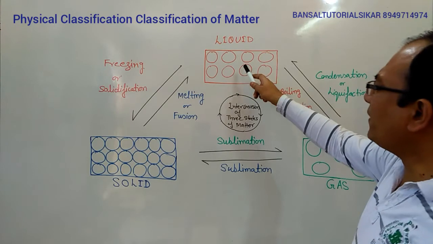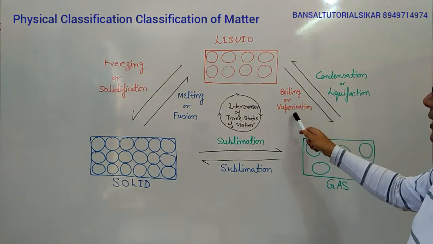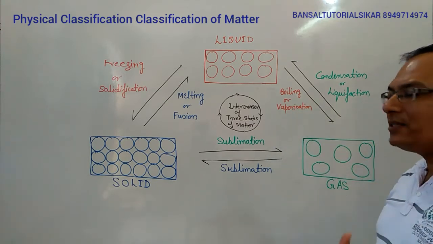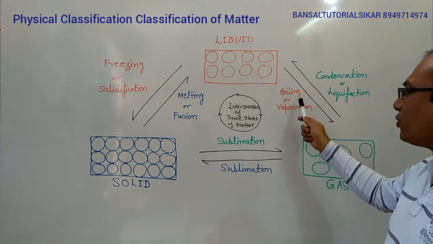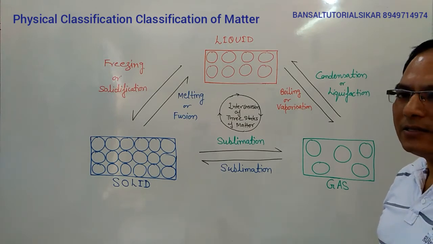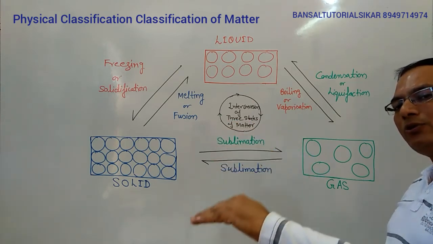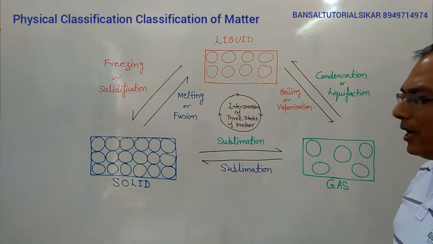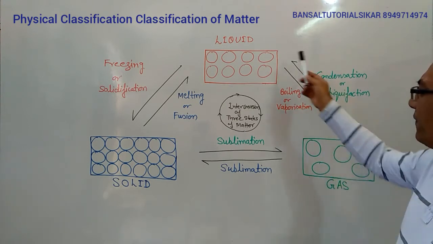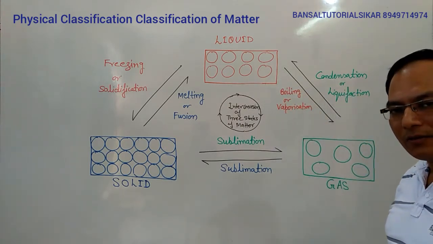When a liquid converts into gas, this process is known as boiling or vaporization. The temperature at which a liquid converts into vapor is called the boiling point. The boiling point of water is 100 degrees Celsius. At 100 degrees Celsius, water starts to convert into vapors, and the reverse process, the conversion of a gaseous state into the liquid state, is called condensation or liquefaction.